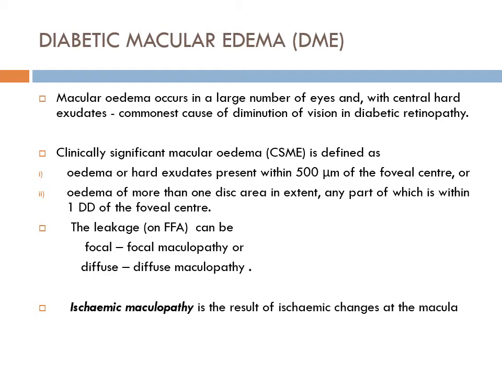Now, how to confirm this? Vision is one. Second, fluorescent angiography, the macular edema can be classified as focal, where there is focal leakage, diffuse, where there is diffuse leakage, or third is ischemic maculopathy, where there is an increase in size of the foveal avascular zone and a lot of the macula undergoes ischemia. So these are the FFA based classification of diabetic macular edema.